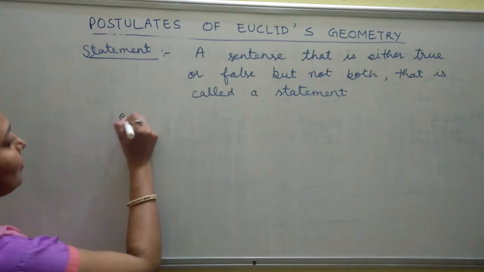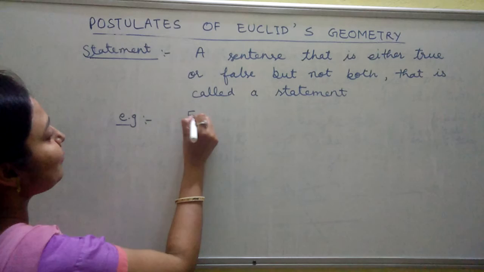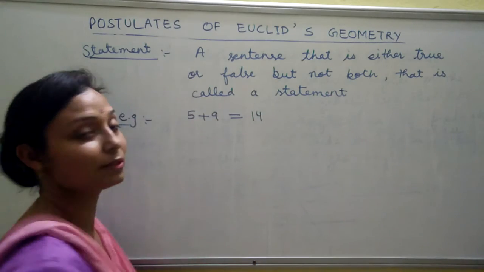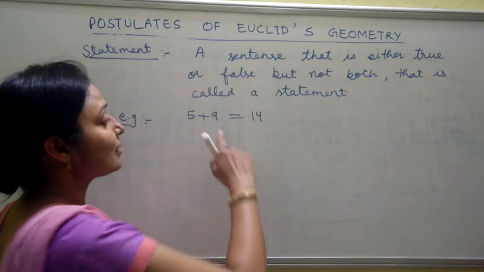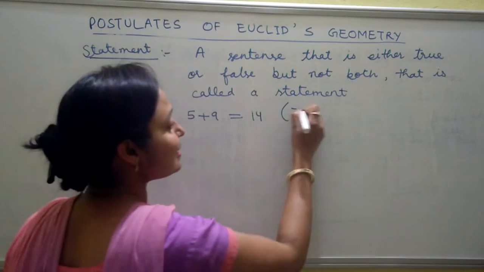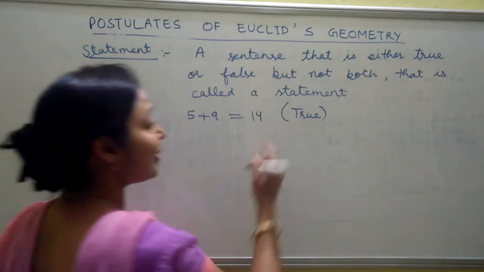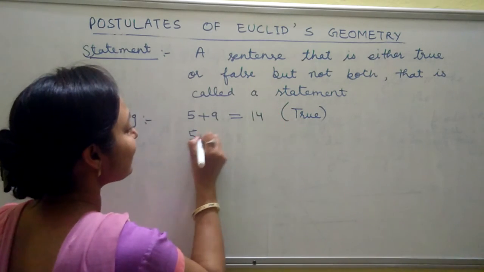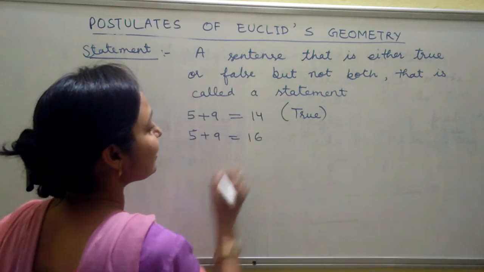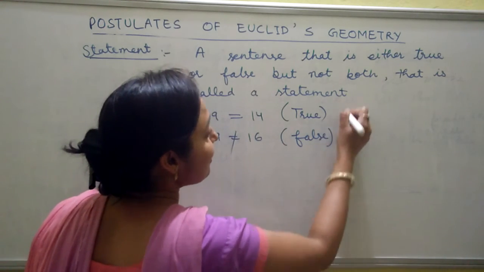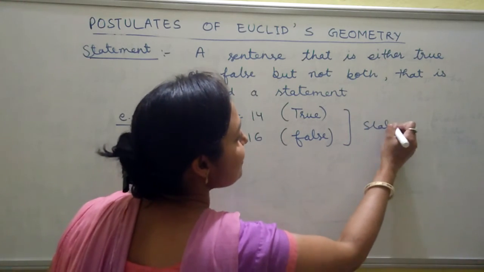For example, 5 plus 9 equals 14. Is this right or wrong? 9, 10, 11, 12, 13, 14. This is true. If I write 16 in place of 14, it will not be equal, so it is false. Only these two are statements.